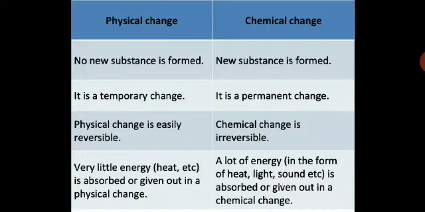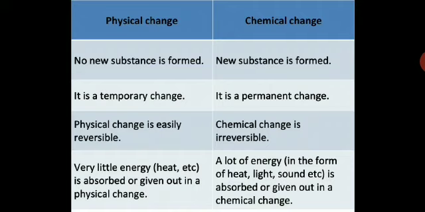So physical and chemical change. Physical change, here no new substance is formed. In chemical change, new substance is formed. As you have all done in the previous session, it's just a revision of the concept which we have already learned. Physical change is a temporary change, whereas chemical change is a permanent change. Physical change is easily reversible, chemical change is irreversible.